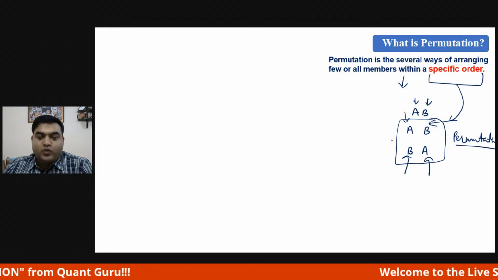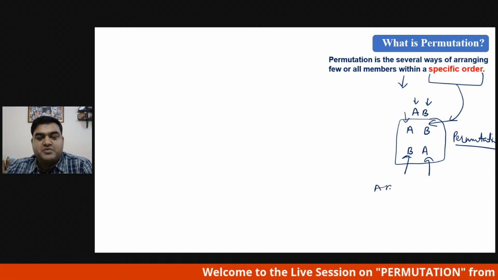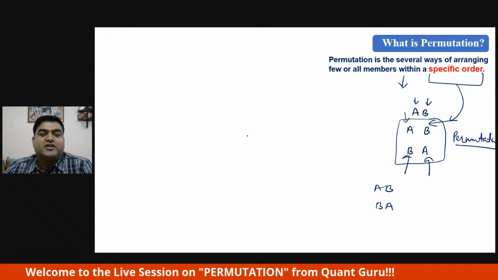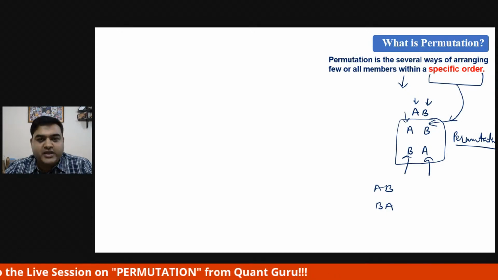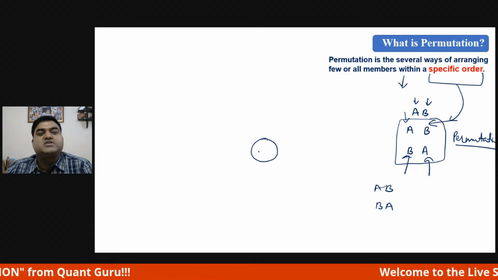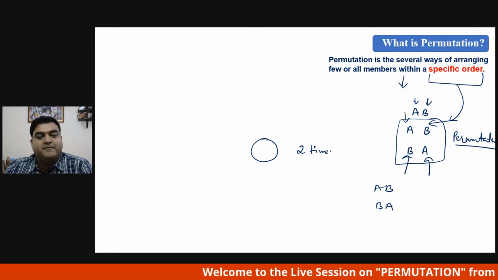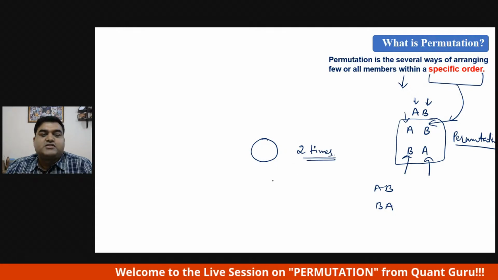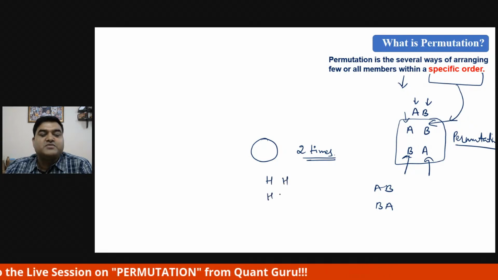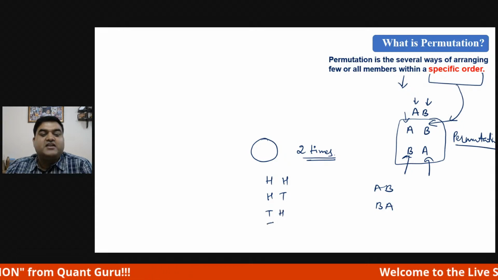What happens in combination? If we talk about the same thing, A and B or B and A are the same; there is no difference. Take a coin toss: suppose you flip the coin twice. First head comes, then head again; or head then tail; or tail first, then head; or tail and tail.